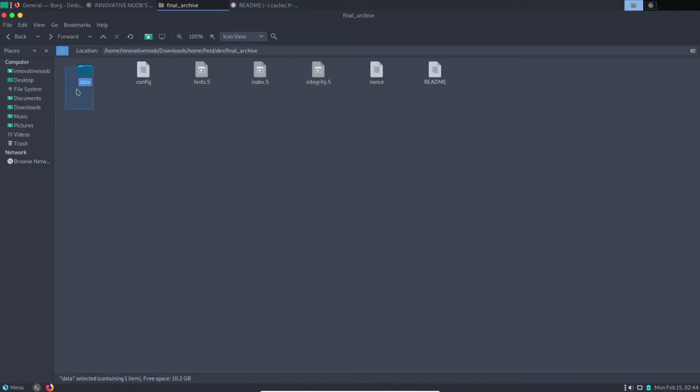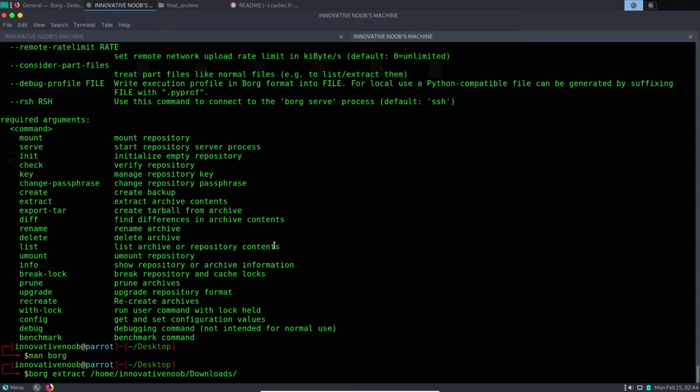Okay, so this is the main data that we need. Now we'll be using this and we'll write music archive. It should work. Let's see.